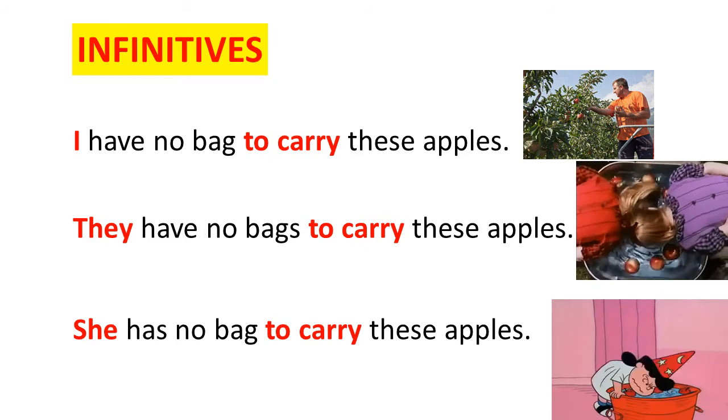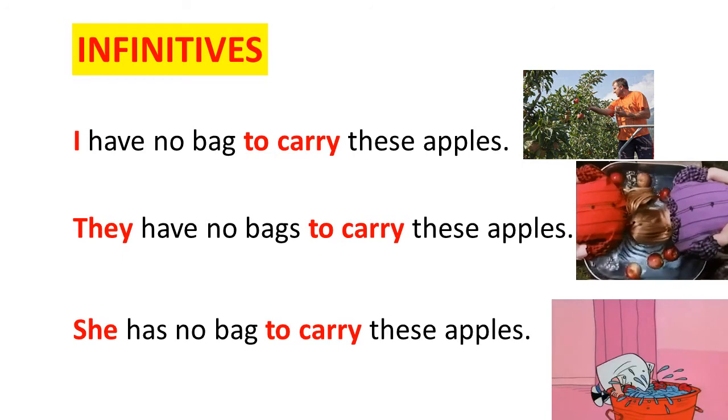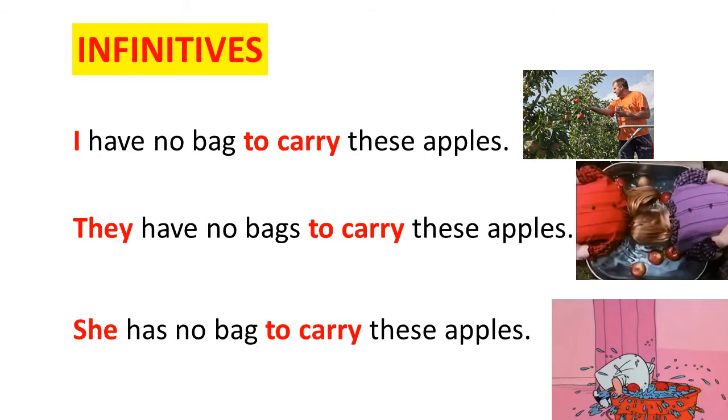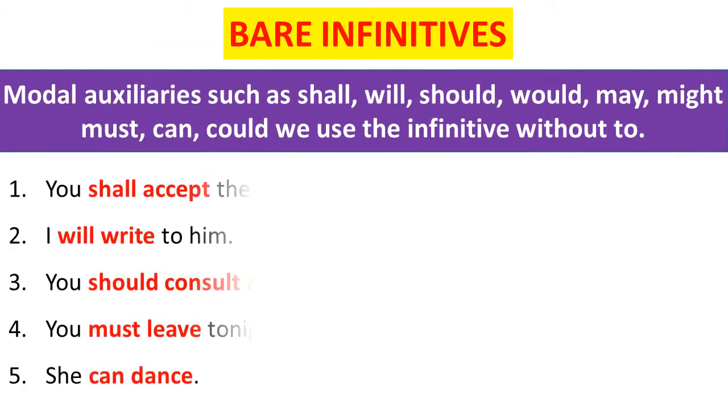In these sentences, you can see the verb to carry does not change even though the person and the number of subject changes. When we don't add to to infinitives, such verbs are called bare infinitives. For example, after modal auxiliaries such as shall, will, should, would, may, might, must, can, could, etc., we don't use to. For example, you shall accept these conditions means you will be forced to accept these conditions.